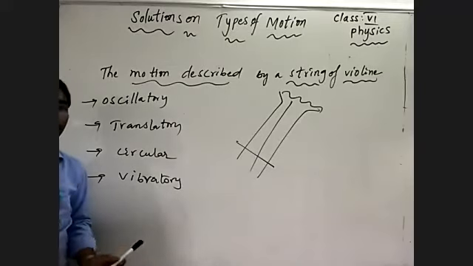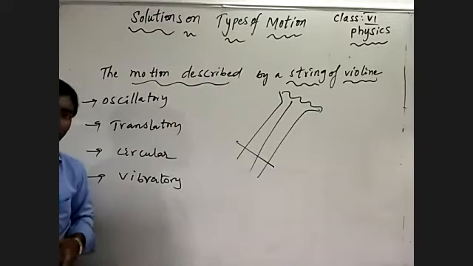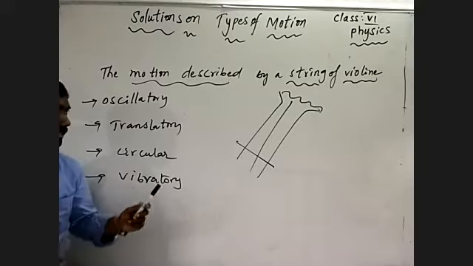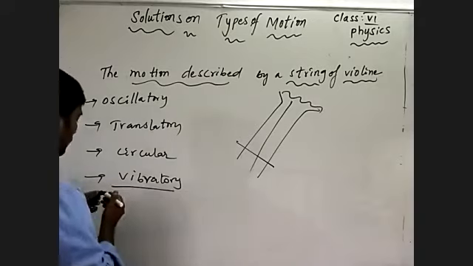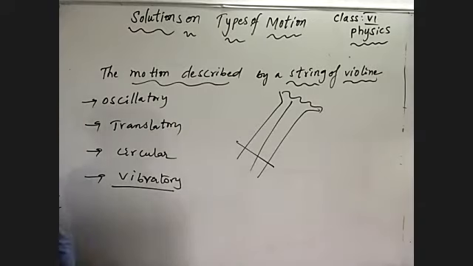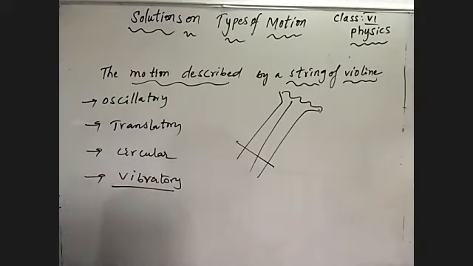Vibratory motion means the string makes a vibration in a violin, and by that we get sound. So the string of the violin follows vibratory motion.